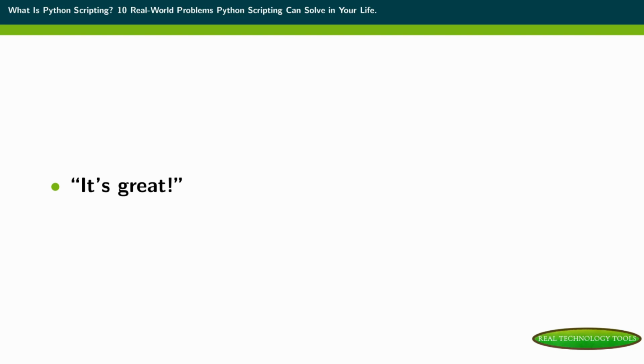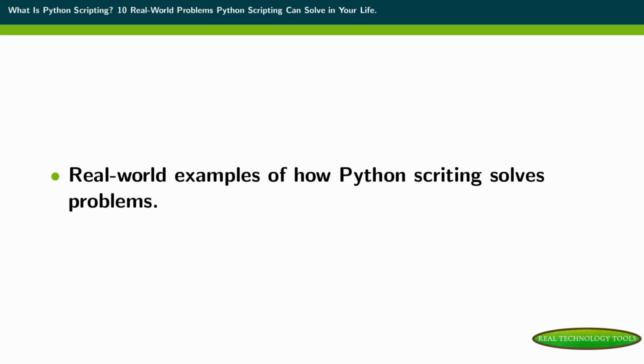If you don't get it and you feel angry about it, then chill out, because it's not that you don't get it, it's that there is nothing to get. It's just a vague idea. People have no idea what they're talking about. So what you really need now are real-world examples of how Python scripting can solve problems. And I'm going to give you 10 of them.